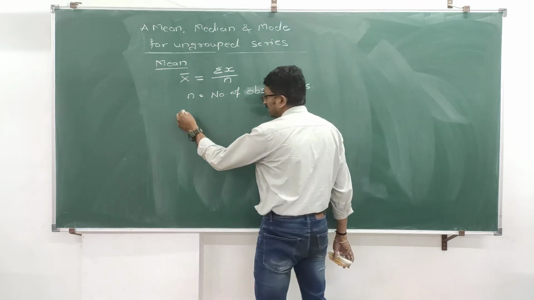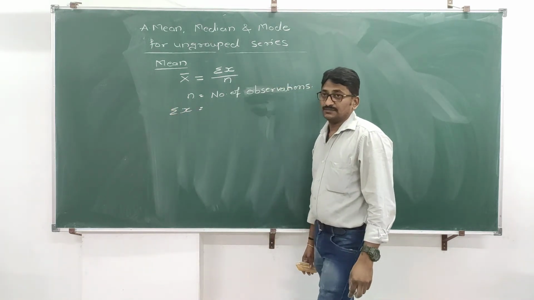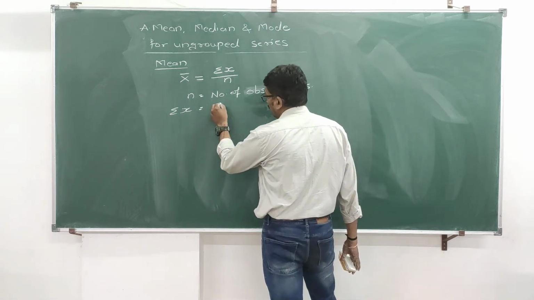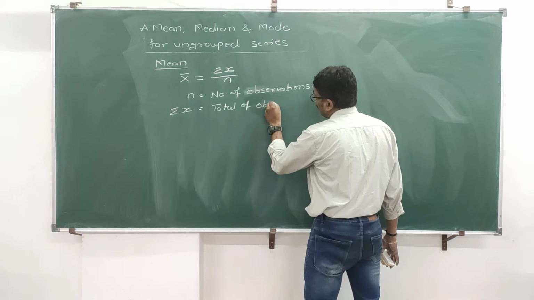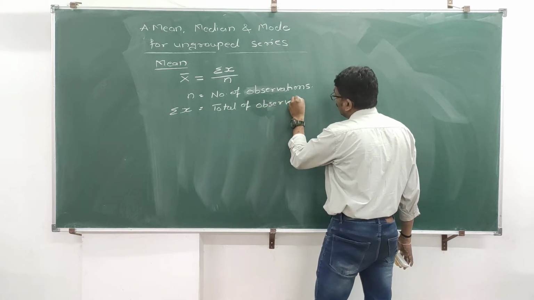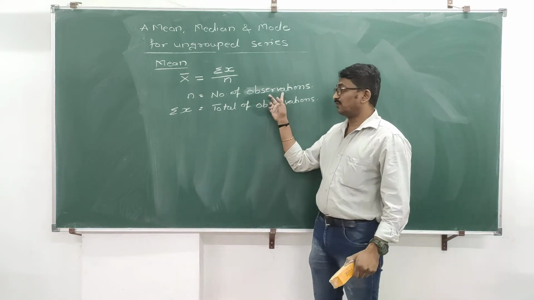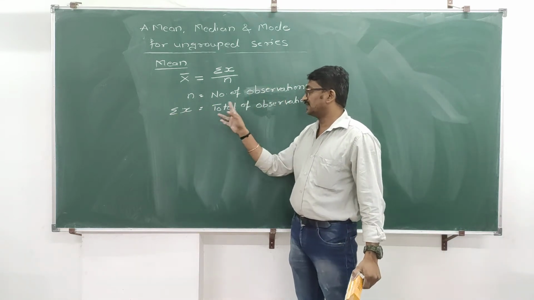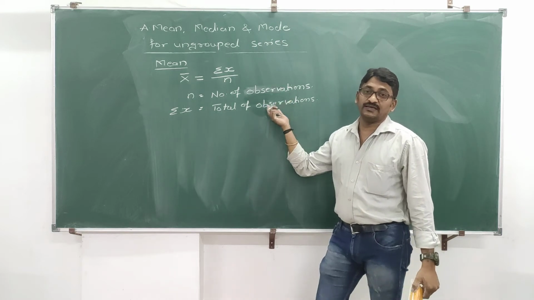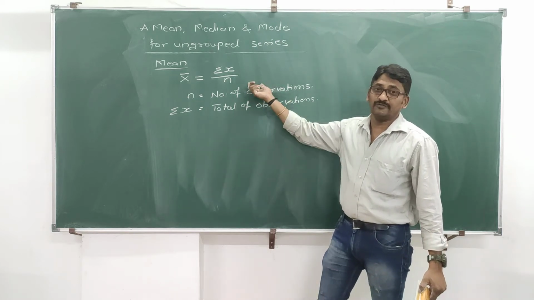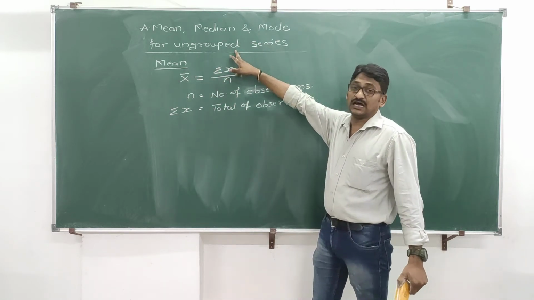And summation x means summation is nothing but total or sigma, total of observations. If you make the total of given values and divide it by number of observations, you will get one value which is treated as your arithmetic mean, in case of ungrouped series.